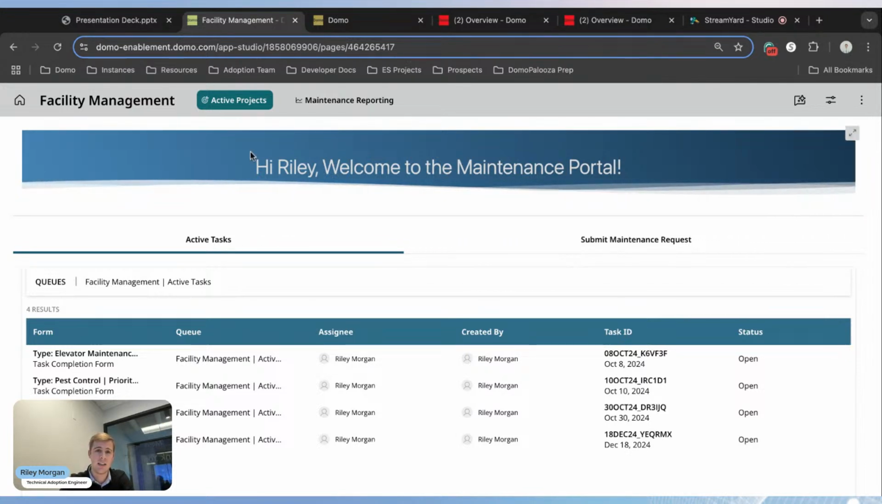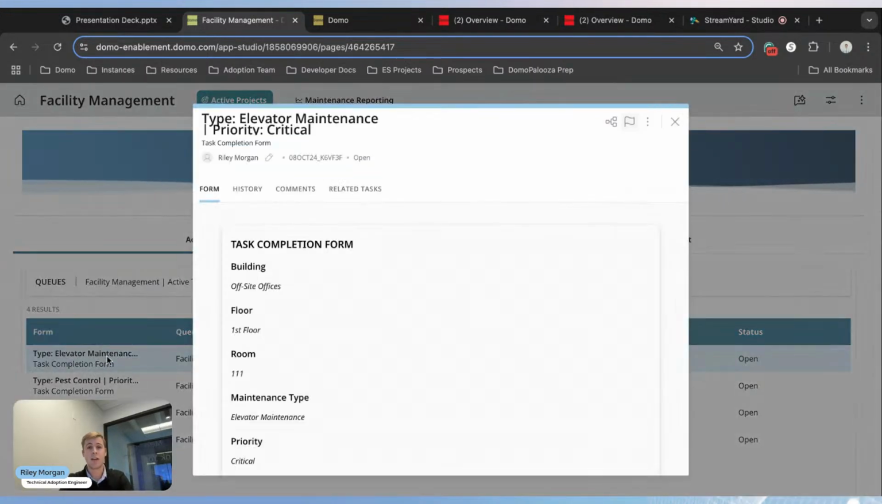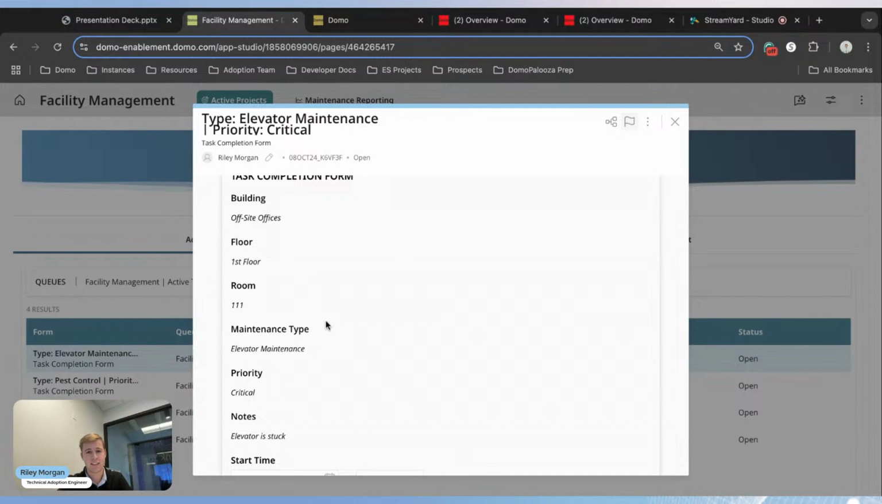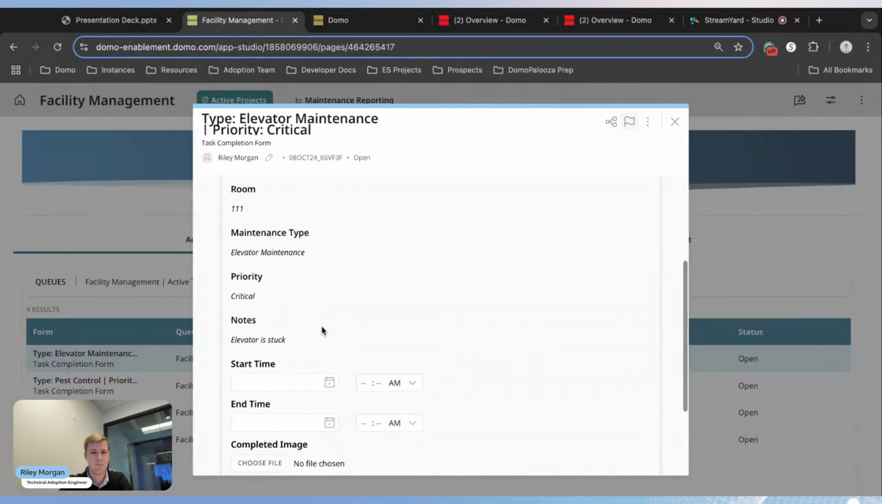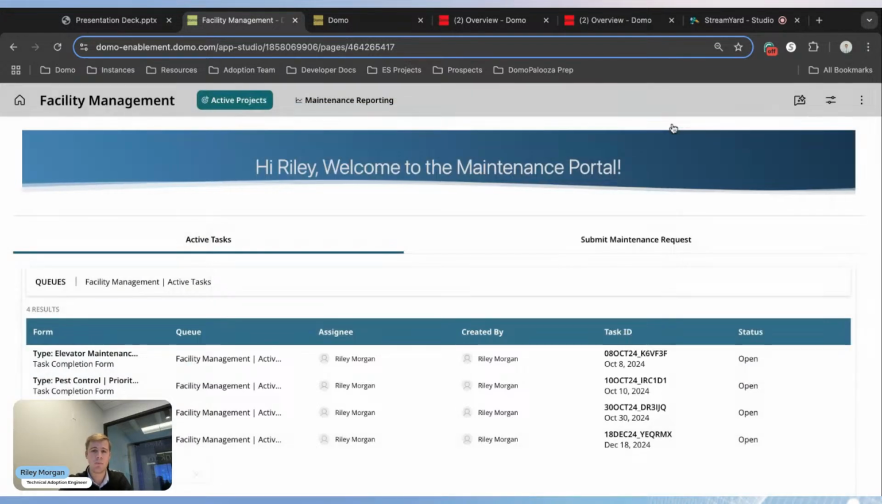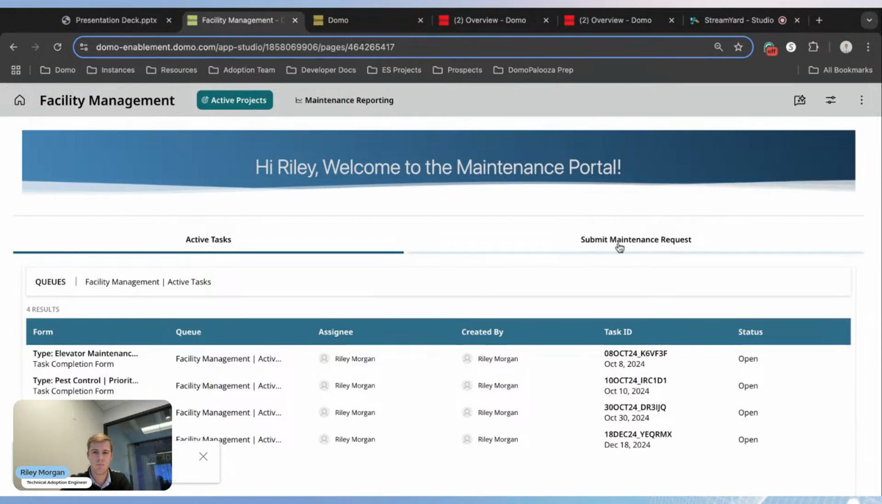Now, as an individual contributor, I can come in here and see the tasks that are assigned to me. I can open up these tasks and see different notes on where the location is, the type of maintenance type, priority, and then it will prompt me to enter some sort of information or data about me completing this task. So really makes it a clean and easy interface for me to see what I'm responsible for.